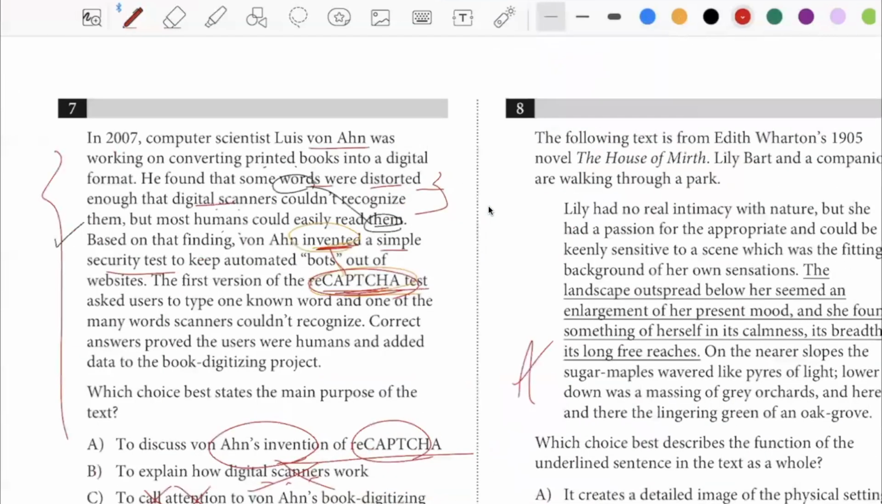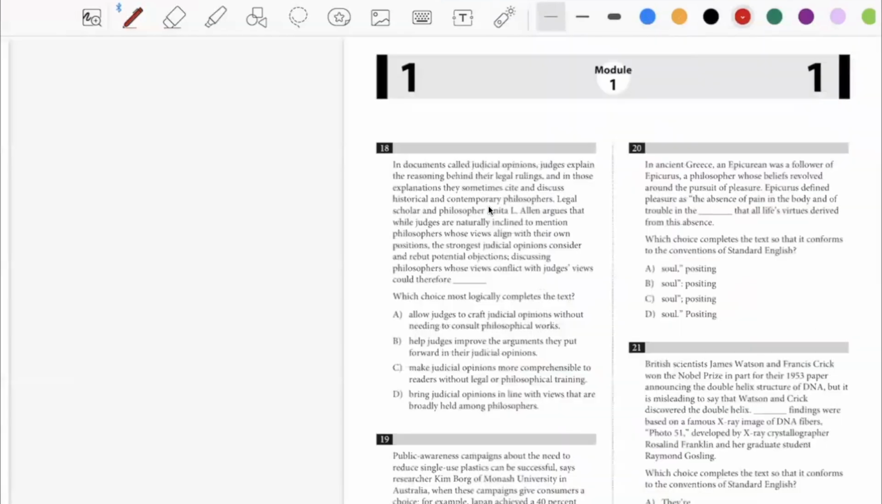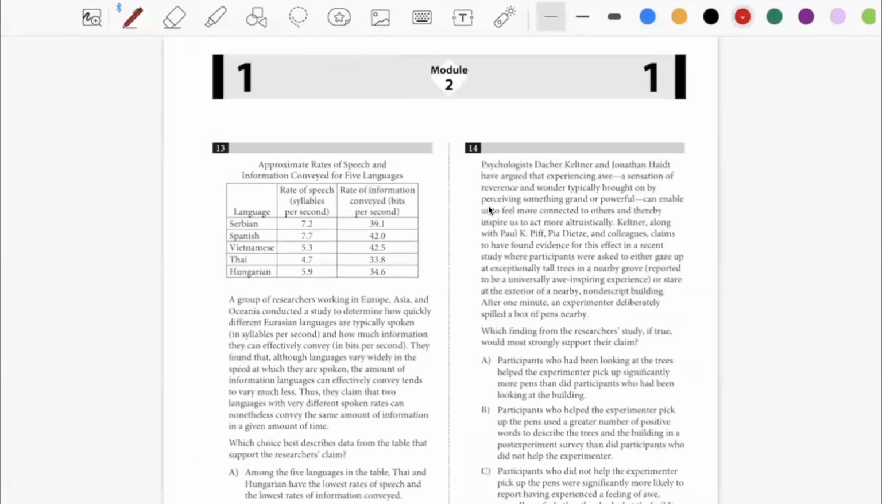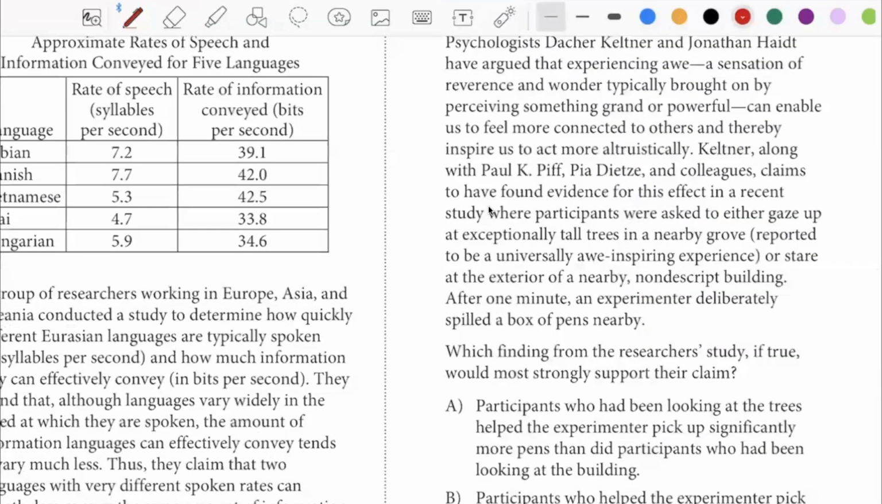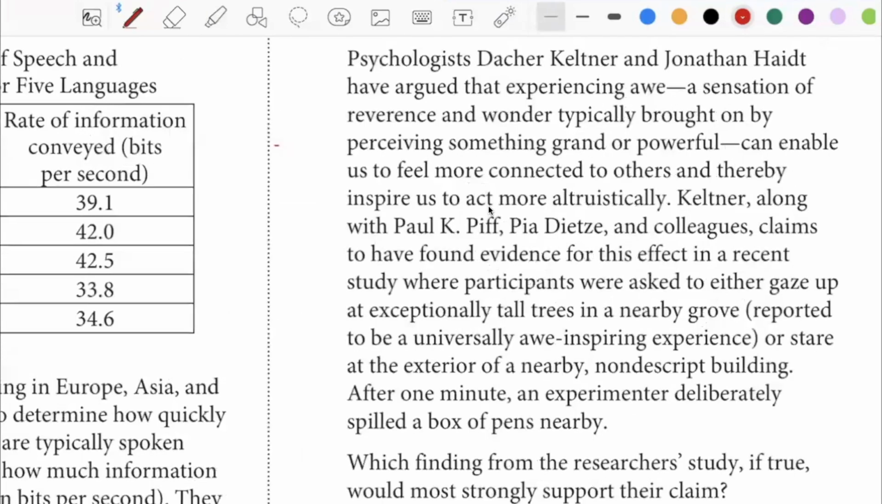All right, shall we take a look at what number 14 has to say? Psychologists Dr. Keltner and Jonathan Haidt have argued that experiencing awe, a sensation of reverence and wonder typically brought on by perceiving something grand or powerful, can enable us to feel more connected to others, and thereby inspire us to act more altruistically.